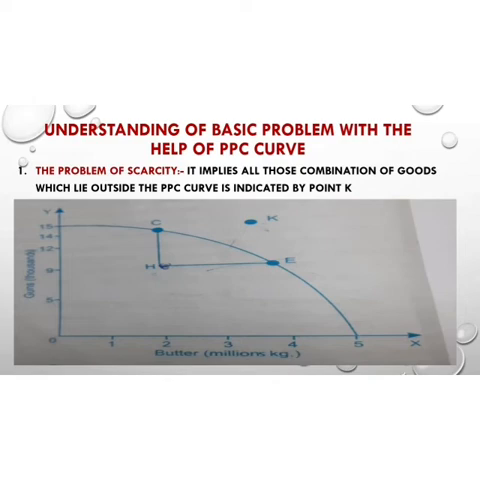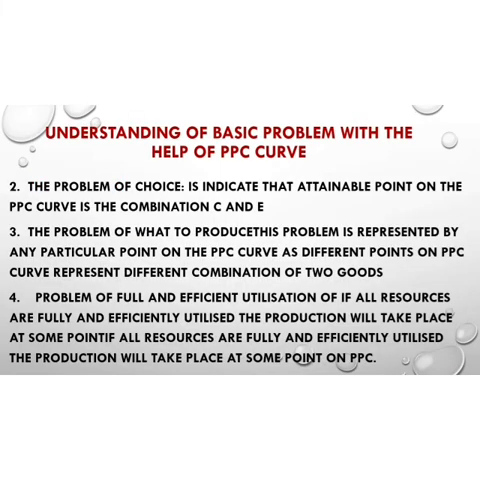As you can see, point K is an unattainable point, because we have limited resources and that point is outside the PPC curve. We are not able to produce the commodities X and Y at point K because we do not have the resources. So all the points which are inside the PPC curve or which touch the PPC curve, like points H, C and E, are attainable points, whereas point K is an unattainable point.